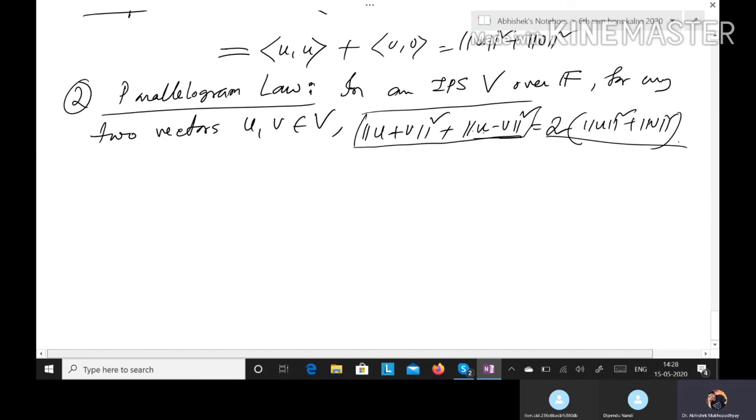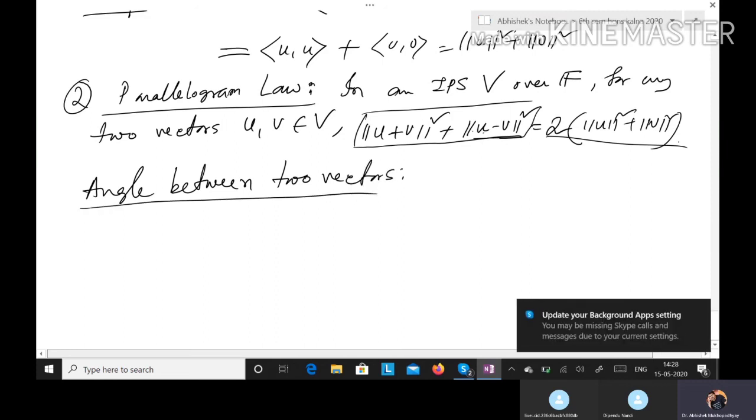So now today I shall finish my lecture session by introducing the angle between two vectors, which is one of the important features, I must say the built-in feature which inner product space has, that is angle between two vectors.